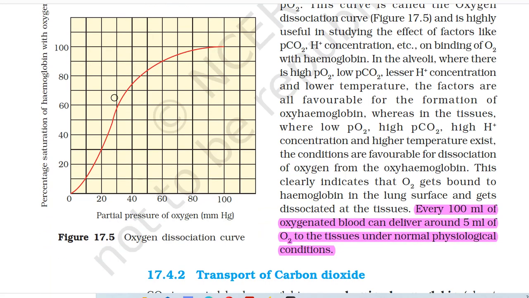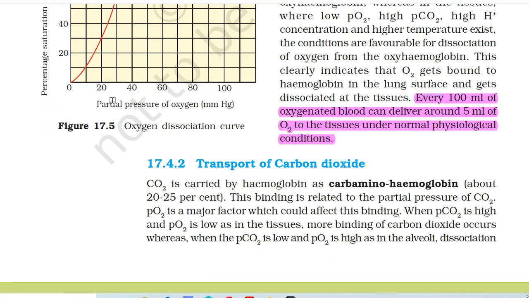In the alveoli, where there is high PO2, low PCO2, lesser H+ concentration, and lower temperature, the factors are all favorable for the formation of oxyhemoglobin, whereas in the tissues where low PO2, high PCO2, high H+ concentration, and higher temperature exist, the conditions are favorable for dissociation of oxygen from the oxyhemoglobin. This clearly indicates that O2 gets bound to hemoglobin in the lung surface and gets dissociated at the tissues. Every 100 ml of oxygenated blood can deliver around 5 ml of O2 to the tissues under normal physiological conditions.